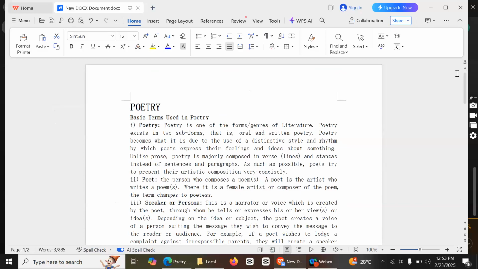When you are in practical exercises, you will remember these key terms, because most of the questions in poetry are based on these key terms. When you don't know these basic terms in poetry, it is hard for you. You read the poem, but you will not understand. But when you know these terms, it will be easier for you to make progress in poetry.